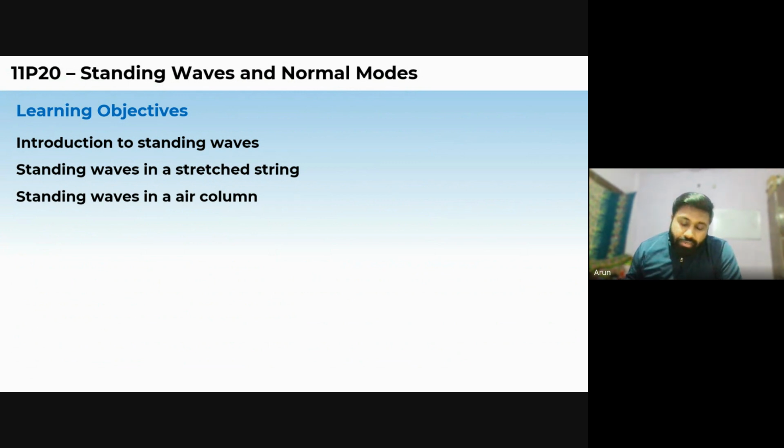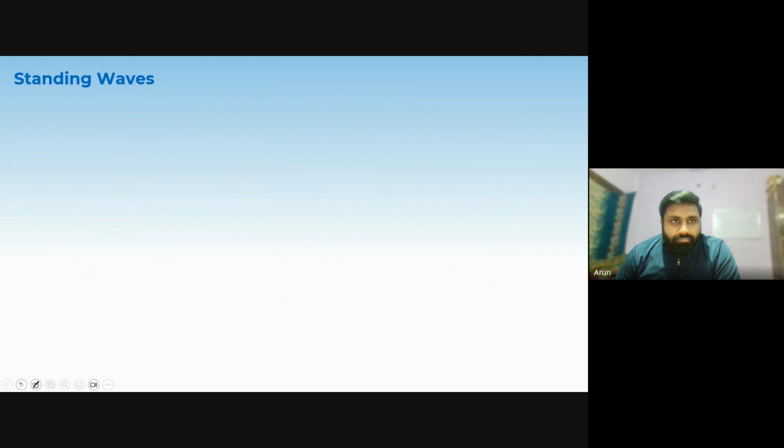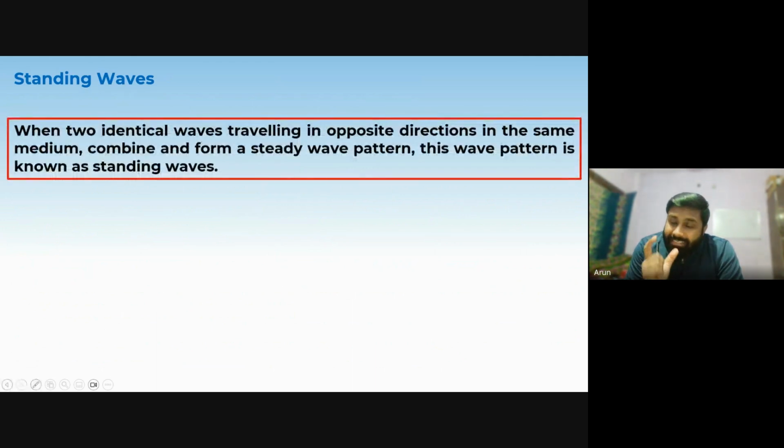Now we will introduce it in a better way. When two identical waves traveling in opposite directions in the same medium combine, they form a steady wave pattern. Why do they combine? Because of the interference of waves, because of the principle of superposition. When they combine, they form a steady wave pattern, one that is not moving anywhere else. This wave pattern is termed the standing wave.